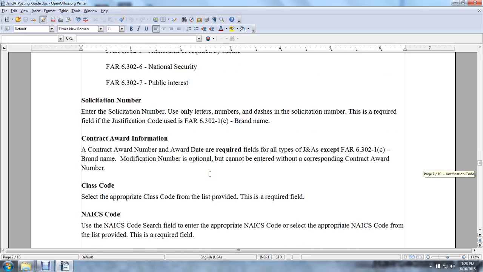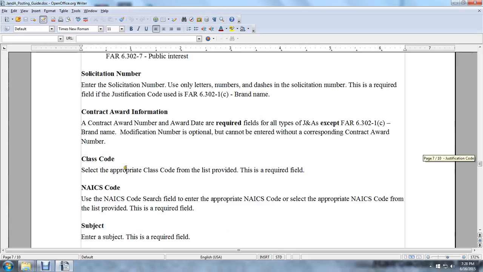Contracting award information. A contract award number and award date is a required field with all types of justification and approval except for FAR 6.302-1(c) brand name. Modification is optional but cannot be entered in the contract award number. Class code. Select an appropriate class code from the list provided. This is a required field.